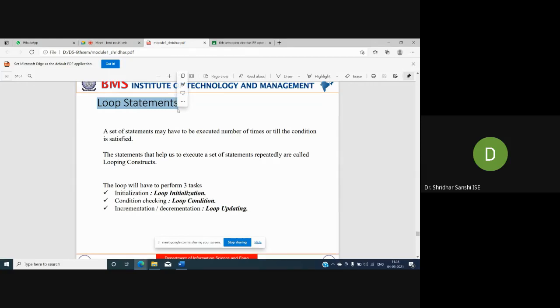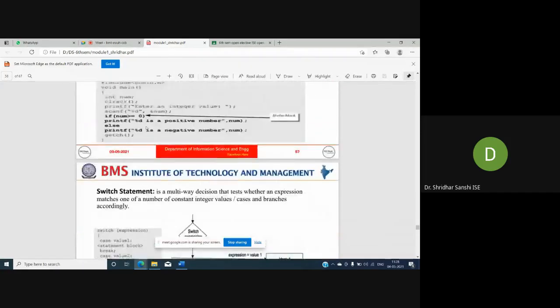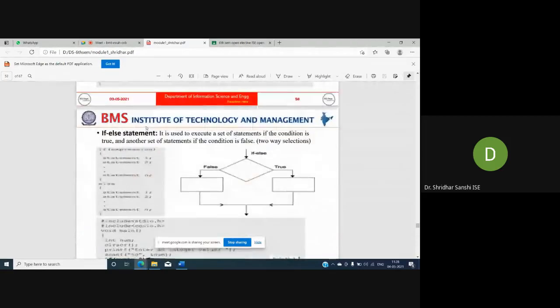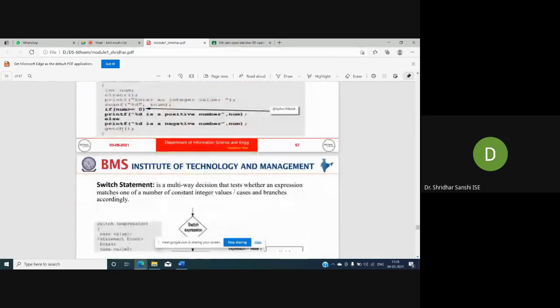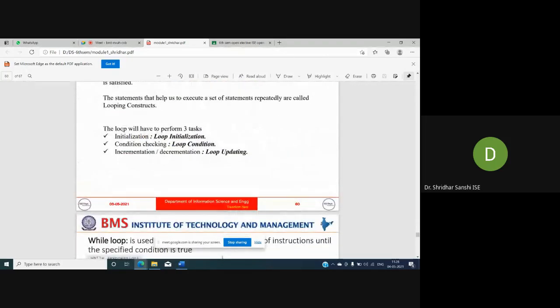Okay, so C supports 3 loop statements: while, for, and do while. So while loop, do while loop, and for loop. We'll see the syntax of each of these looping instructions. But before that, you need to understand that whatever looping instruction you are using should satisfy these 3 tasks. All the looping instructions should perform all these 3 tasks.